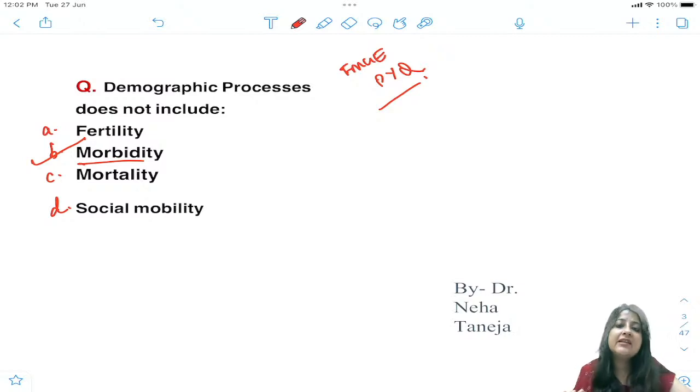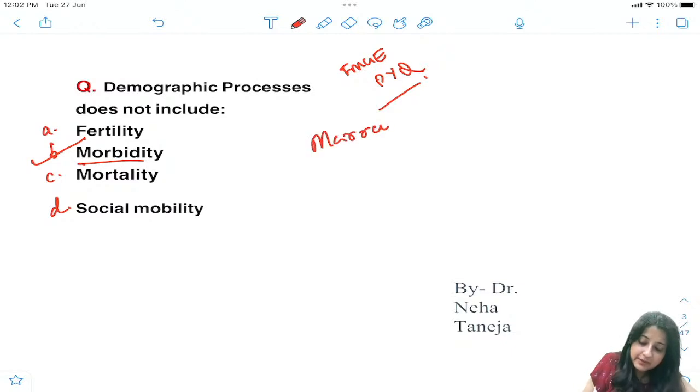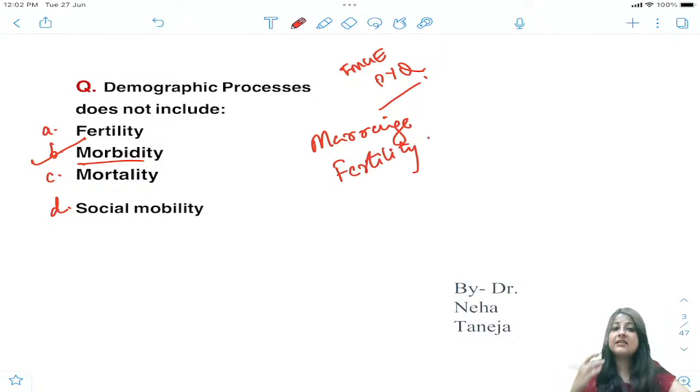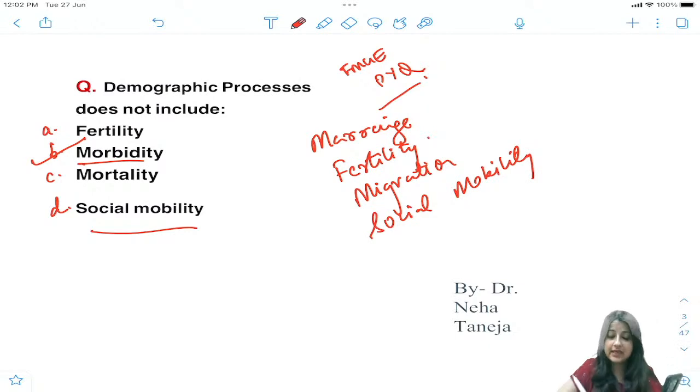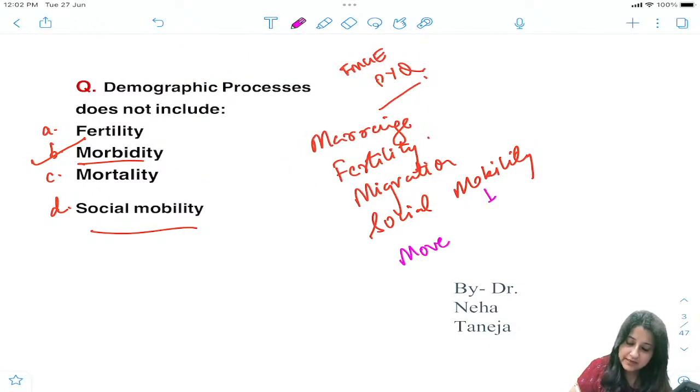देखो, when can you say population is increasing or decreasing? One reason is marriage. When people marry, they start having children, so fertility. Then the couples decide to migrate from one country to another, migration. Then also social mobility. What is social mobility? It is nothing but movement, mobility से movement.